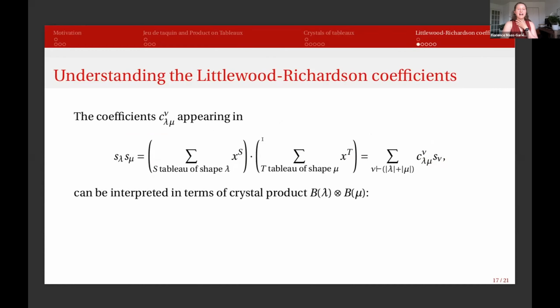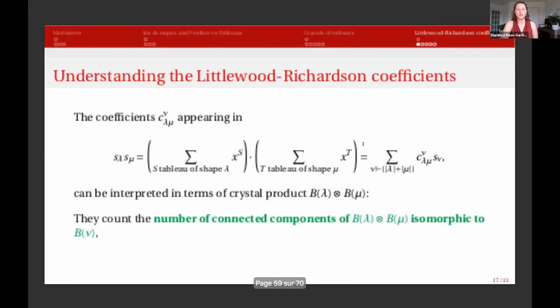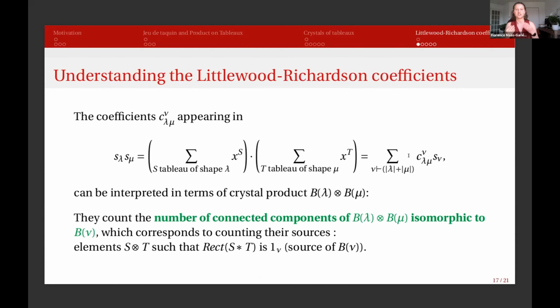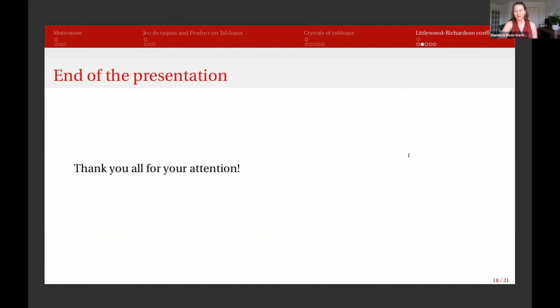Yeah. So we have that here. This first Schur function corresponds to a crystal B lambda. The second one corresponds to the crystal B mu. And so we can just consider the product, and we count the coefficients to be the connected components in B lambda tensor B mu that are isomorphic to B nu. And this corresponds to counting the sources of these connected components, which will be elements S tensor T, such that the rectification of their star product is actually the source of B nu. So that's all that I wanted to say. Thank you.